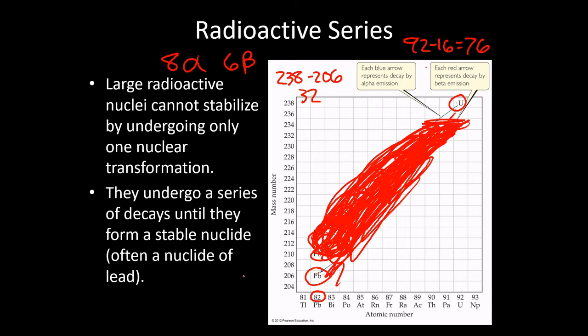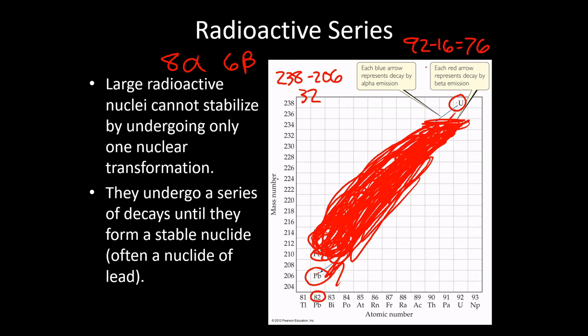Because remember, beta decays turn neutrons into protons. Beta decays will not change the mass number, so we don't have to worry about that. Our mass is correct. The beta decays are just going to turn some of the extra neutrons into protons to get us to the correct number, which is 82.